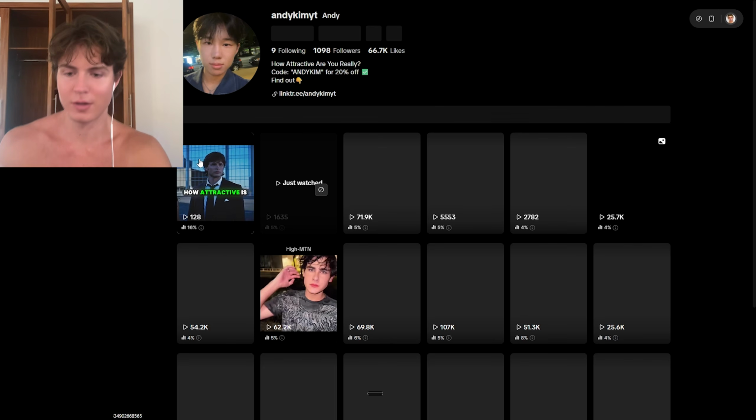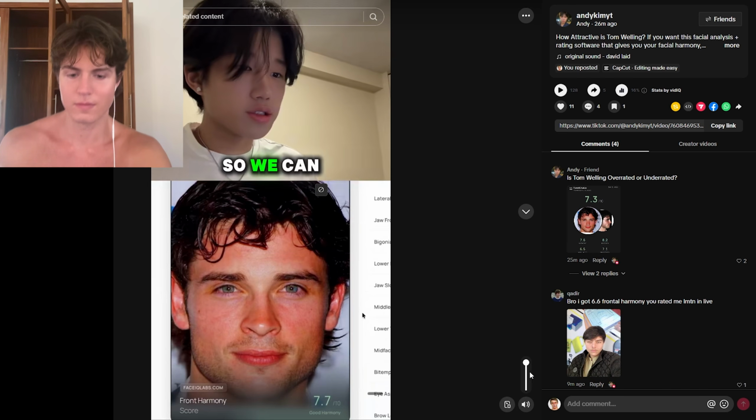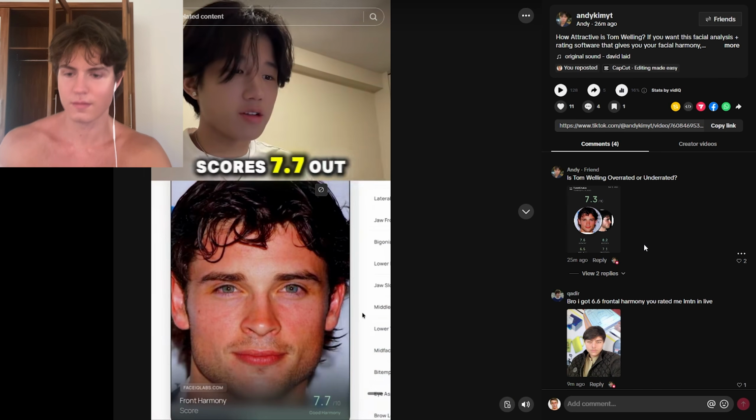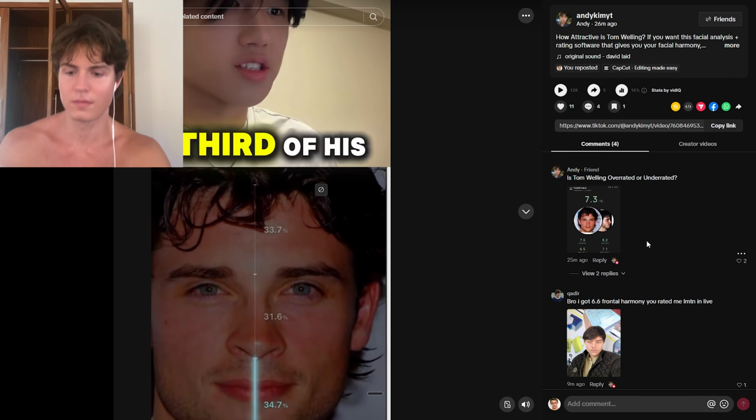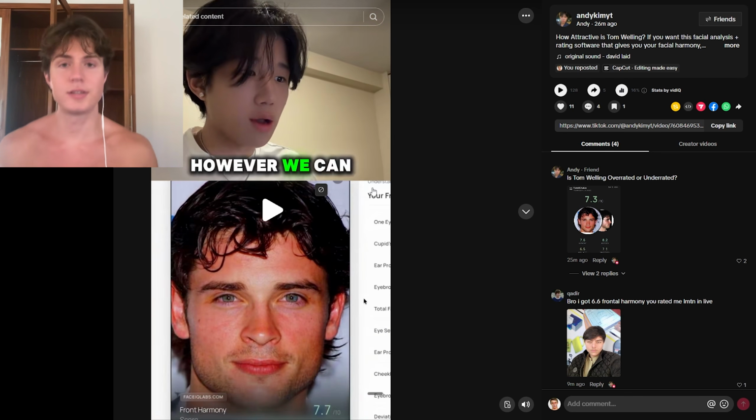Let's see what else we have going on. How attractive is Tom Welling? So we can see that he scores 7.7 out of 10 for his front harmony because his lower third is the biggest third of his face. So yeah, he's just demonstrating that the software does what it says it does and that it's a good software. And this one has 120 views in 20 minutes.